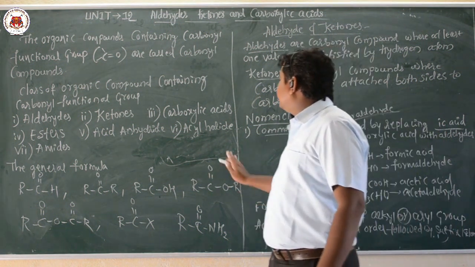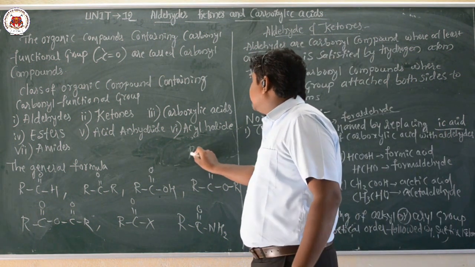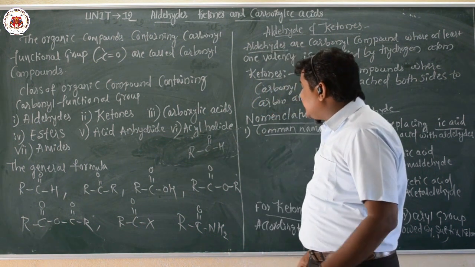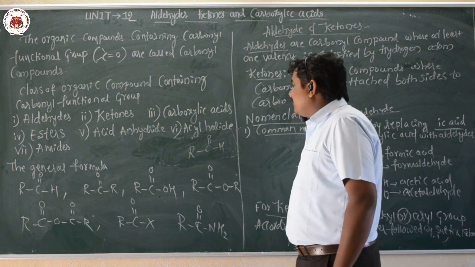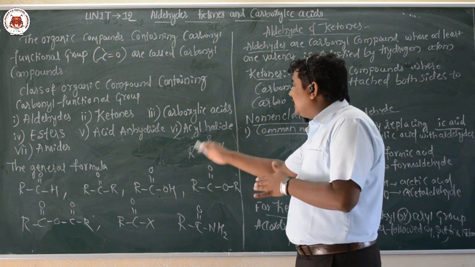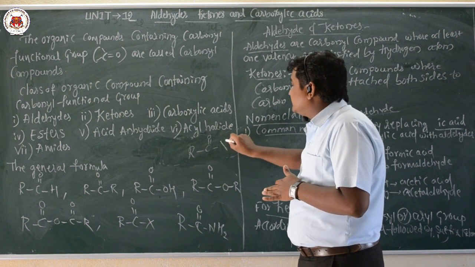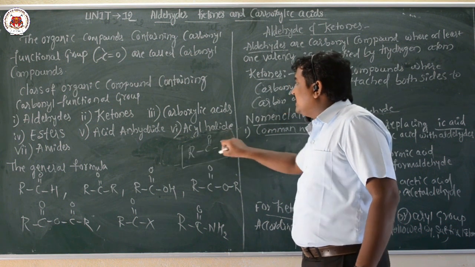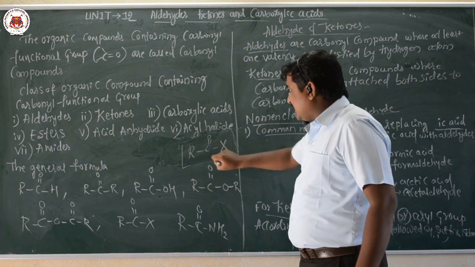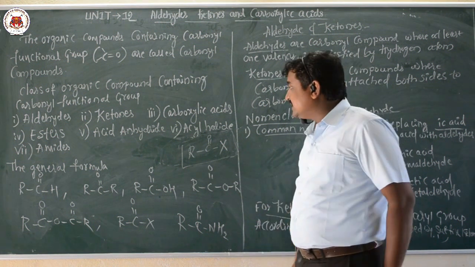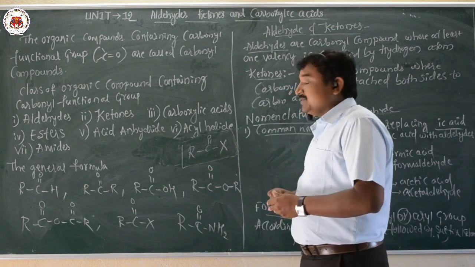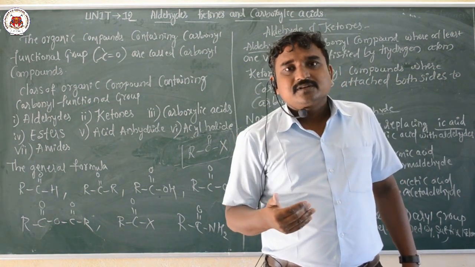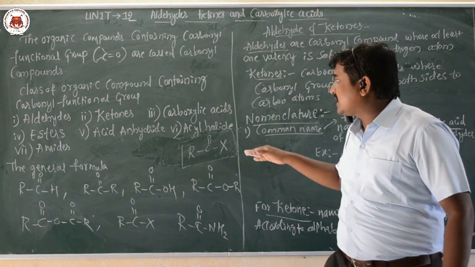So already we know the general formula for the aldehyde, that is RCOH, correct. Now here acid halides are the organic compounds where the hydrogen atom of this aldehyde is replaced by the halogen atoms. So this is the general formula for the acyl halide or acid halide, RCOX. Now the hydrogen atom of the aldehyde compounds that is replaced by the halogen atom, so they are called acyl halide or acid halide.